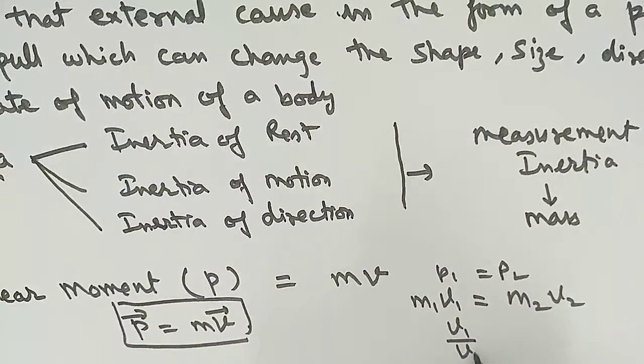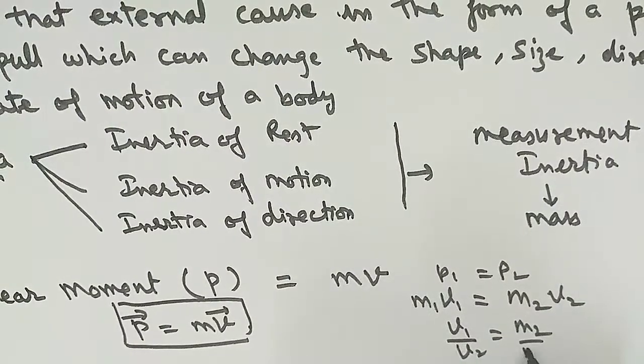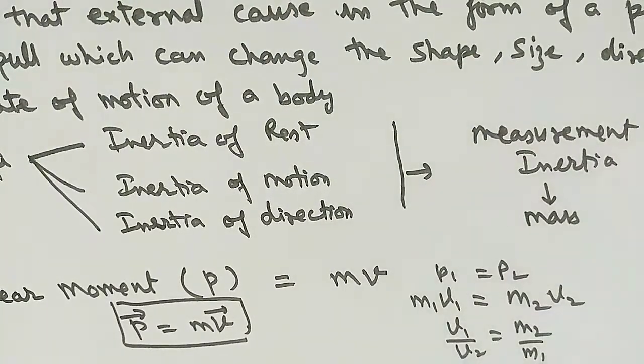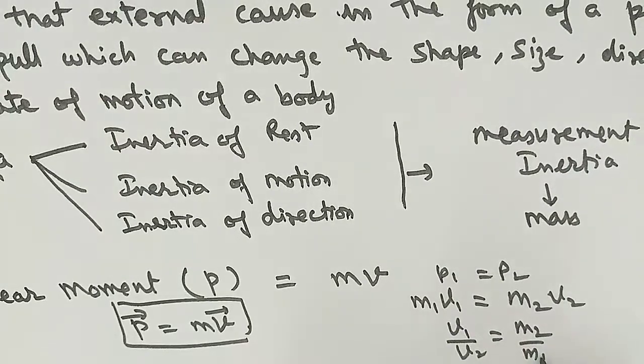V1 upon V2 is equal to M2 upon M1. That is the inversely proportional. Means for the greater mass, velocity will be less. For the less mass, velocity will be greater. So it is the inversely proportional, you can say. So we can find the different relation using this concept, that is P is equal to mv.